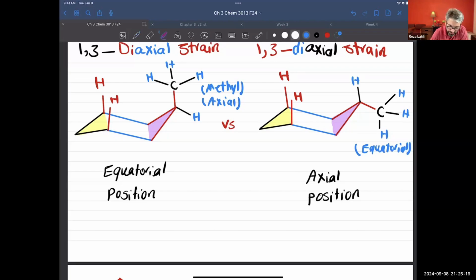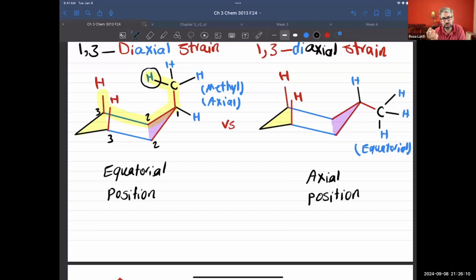Let's check the methyl group. The methyl group has hydrogen attached to it, 1 bond, 2, 3, 4, 5. Now, I see this hydrogen atom is pointing to those red hydrogen atoms that are far by 1, 2, 3 carbons. So wherever we had the substituent, if you start counting from there, 3 carbons away from it, you will have 1 substituent. It can be hydrogen or another group.